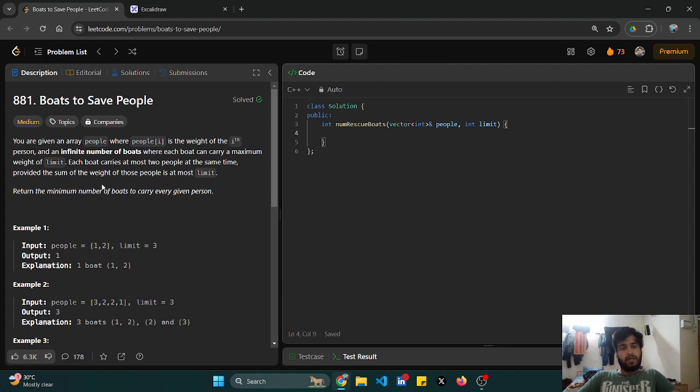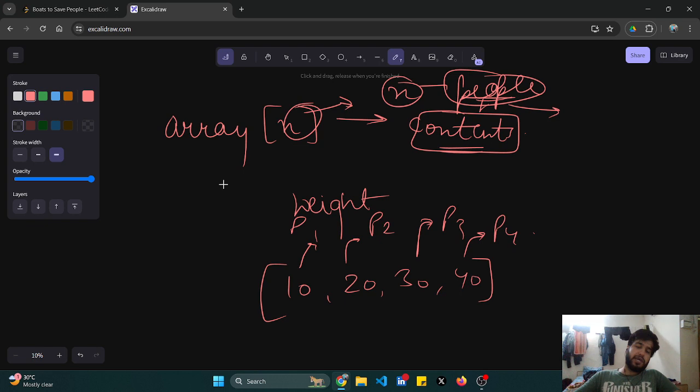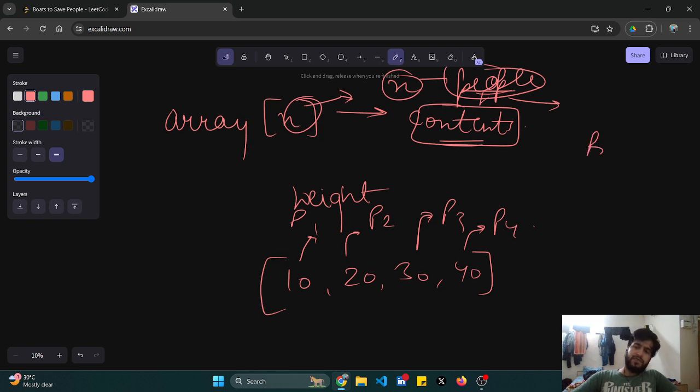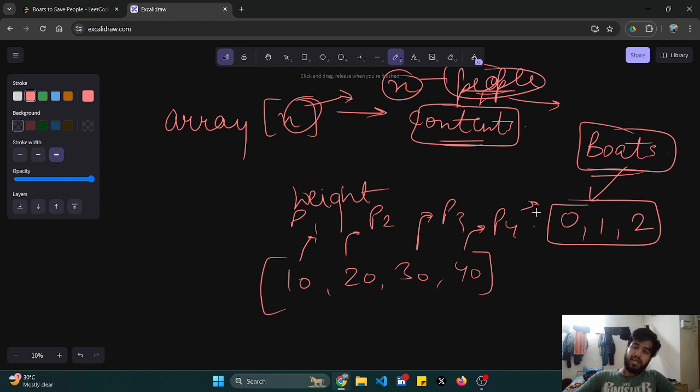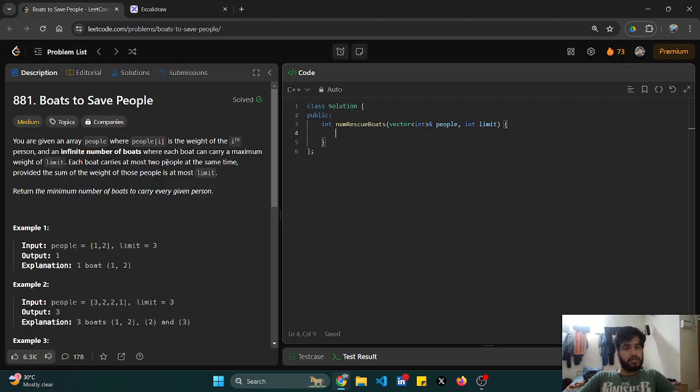Okay, each boat carries at most 2 people at the same time. So I have an infinite number of boats, and my boat can carry either 1, 0 or 2 persons. So at most 2, that means less than or equal to 2 persons, provided the sum of the weight of those people is at most limit. Return the minimum number of boats to carry every given person.